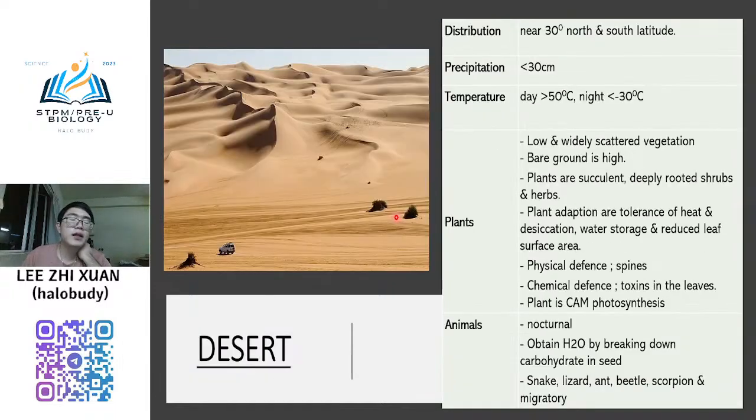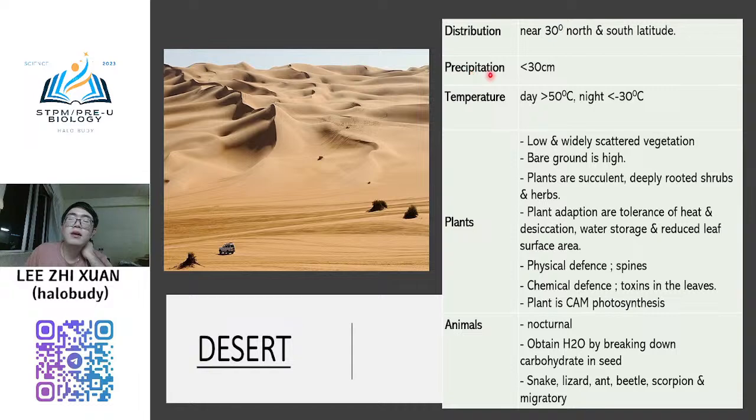Okay. Another one is desert. Desert, I think all of you know about it, right? This desert is normally in Arabic countries. It is located in Arabic countries and then Mongolia and also some parts of China and also some places like the United States, in Las Vegas. Las Vegas actually is also under the desert region. So normally desert regions are distributed near 30 degrees north and south latitude.